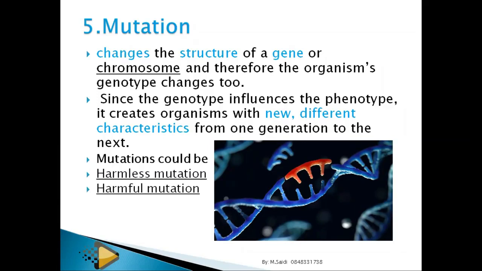How harmful? Because you cannot sustain yourself in the sun. If you are originally indigenous, then it means you are strong. But if you don't have it, then it means that you have a mutation, and you won't be able to walk in the sun.